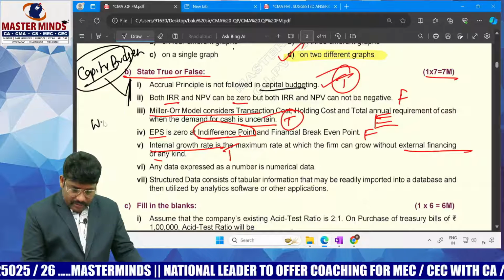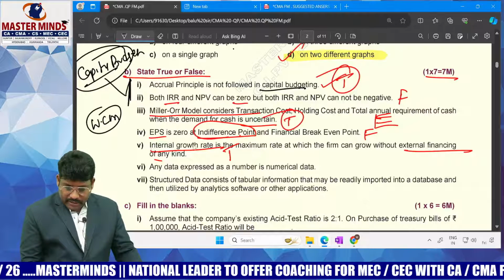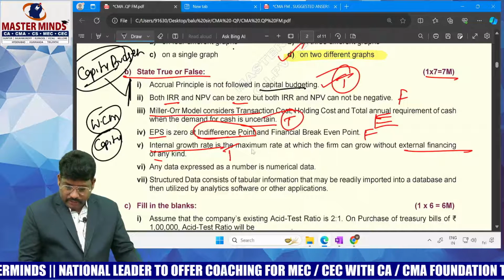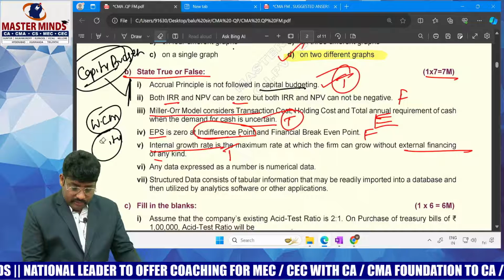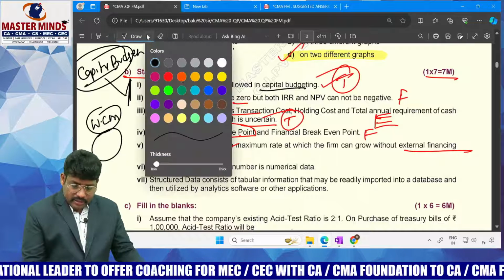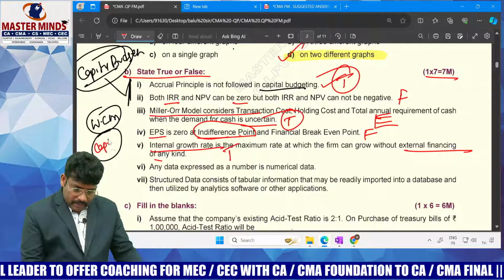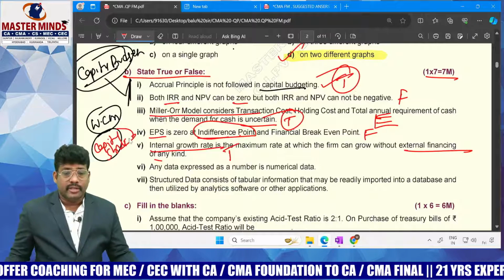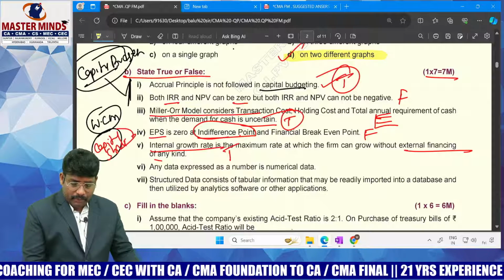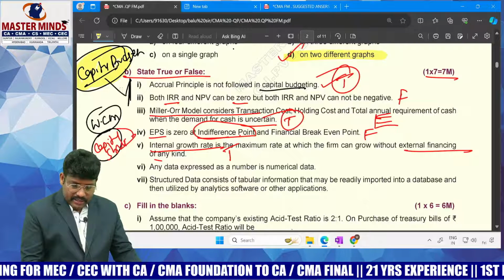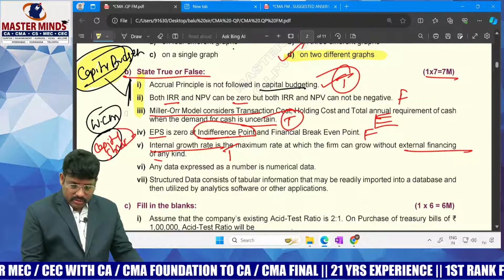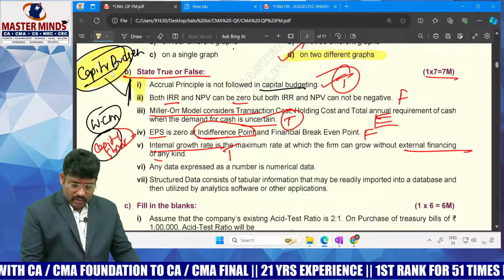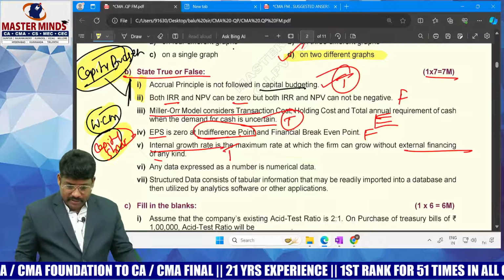Baumol theory is nothing but the working capital management chapter. EPS is 0, this is also capital budgeting. No, it is capital structure, not capital budgeting. Capital structure chapter they asked. Generally we think this chapter would be the problematic one. Whereas in capital budgeting, 2 questions, and in working capital management they asked for 1 mark so far. Okay, working capital management, capital structure.